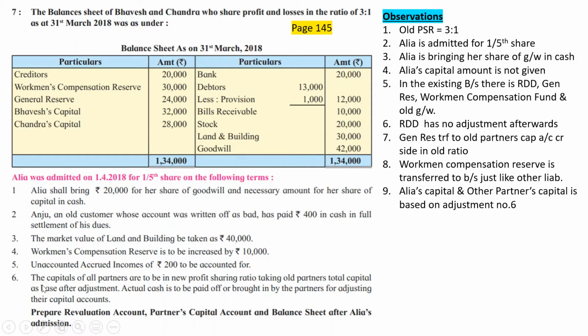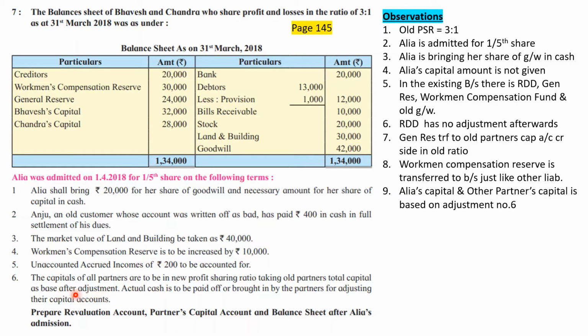And look at adjustment number 6. The capital of all partners, all partners are to be new PSR, taking old partners total capital as base after adjustment. So unless I complete other adjustments, like bad debt written off which is recovered again, land and building value, workman compensation, goodwill, old goodwill, and unaccrued income, all first 5 adjustments, I cannot complete 6th adjustment, because the 6th adjustment says please consider old partners total capital as a base after adjustment.